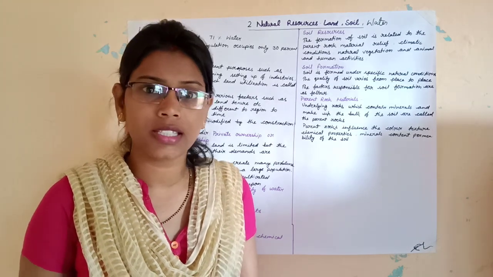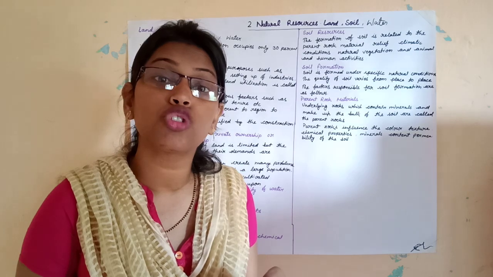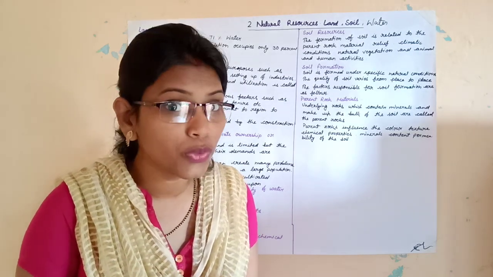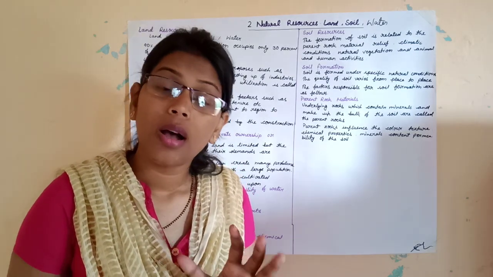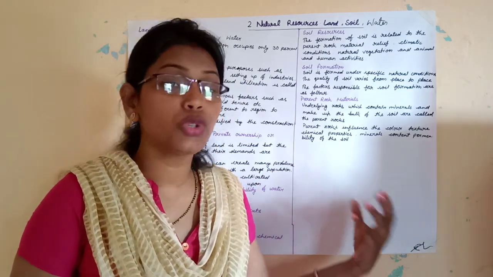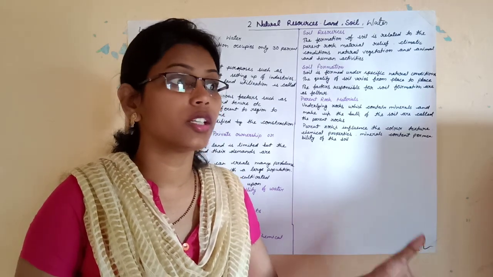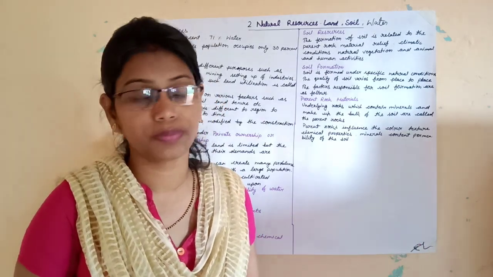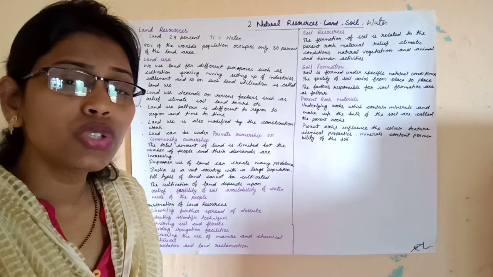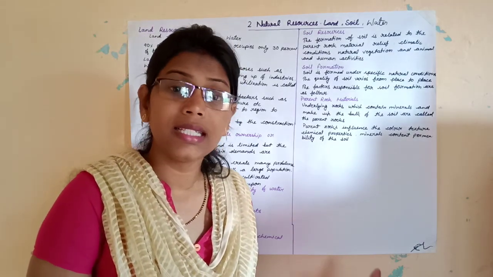Region to region, it is obvious. In the plain area, most of the land is used for agriculture. Compared to that, in the mountain area, most of the land is used for forests, wildlife sanctuaries and so on. And in the desert area also the land use pattern will be different.